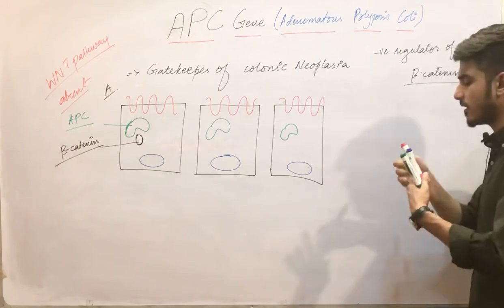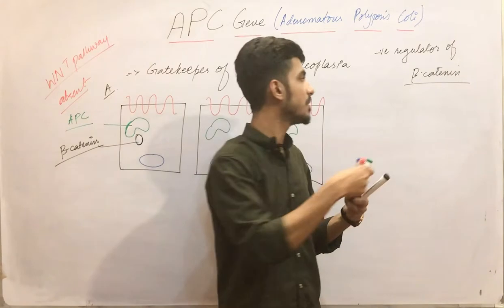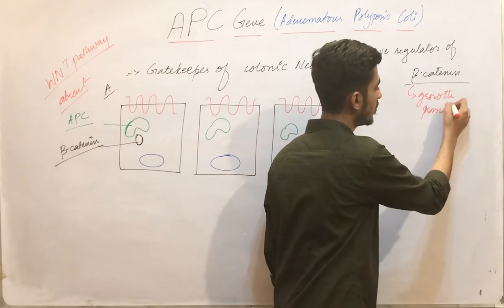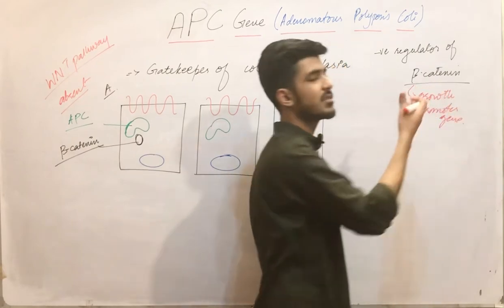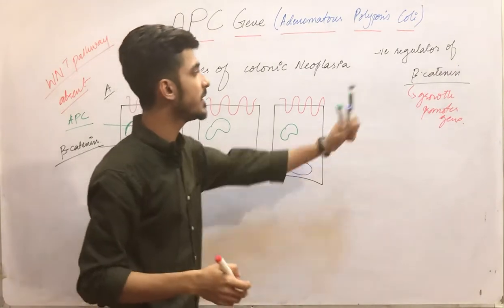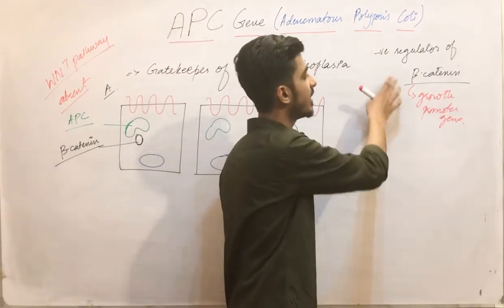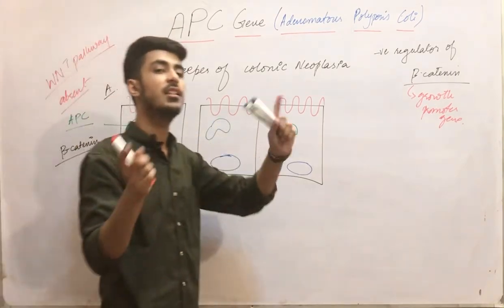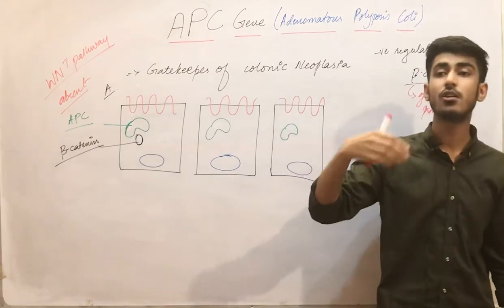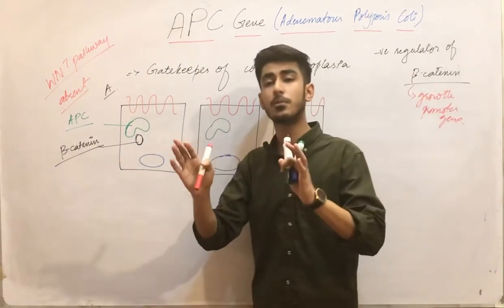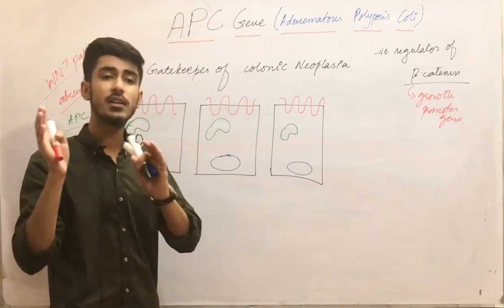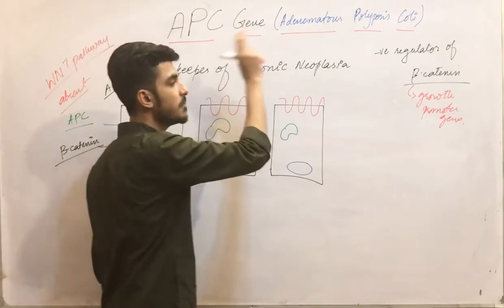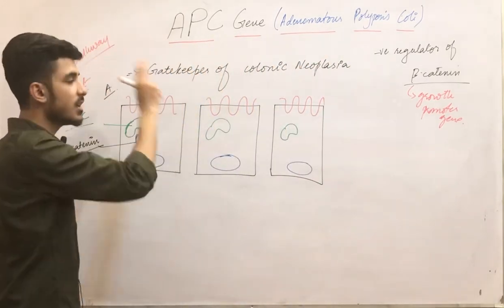And what is beta catenin? Basically, in very simple words, beta catenin is a growth promoter gene, or simply a protein. So beta catenin is a growth promoter and APC is its negative regulator. As I already told you, every growth promoter gene has a negative regulator in order to prevent overproliferation in normal cells. So beta catenin has a negative regulator, that is the APC gene.